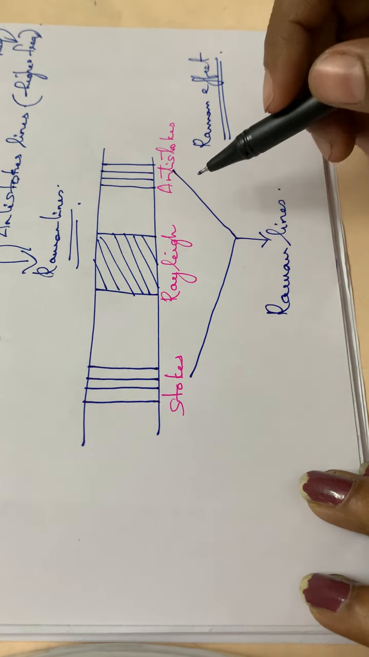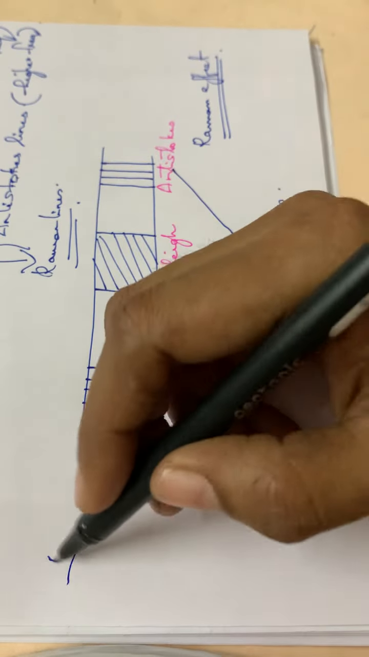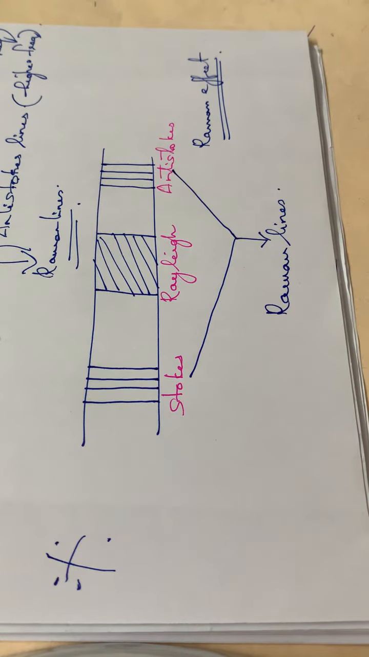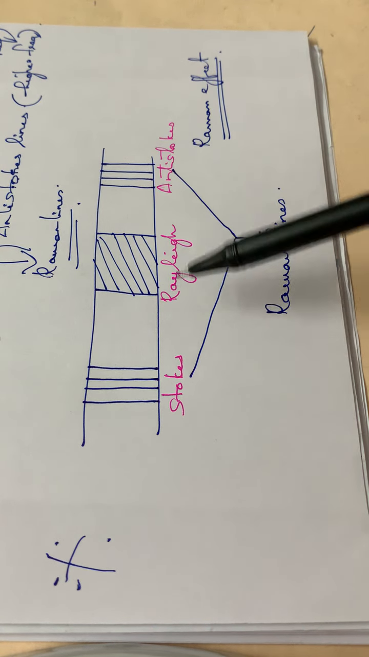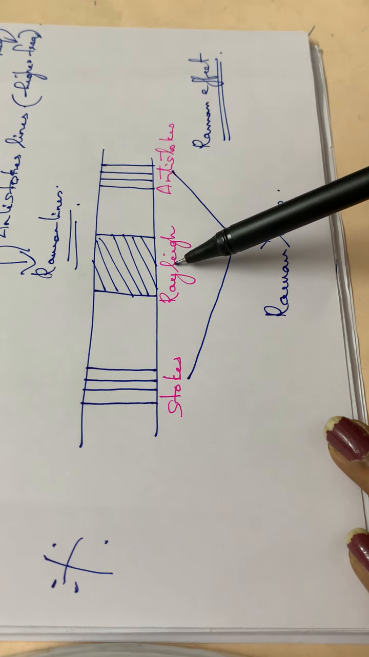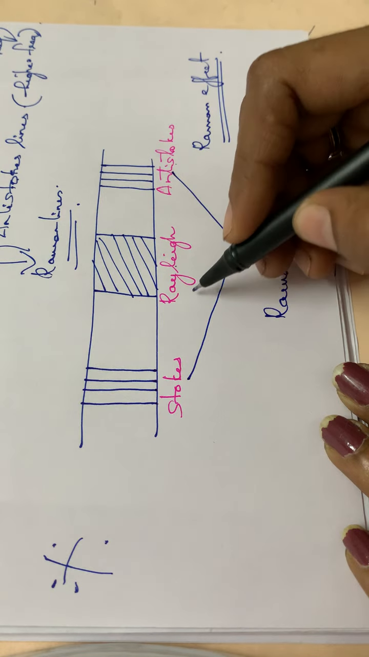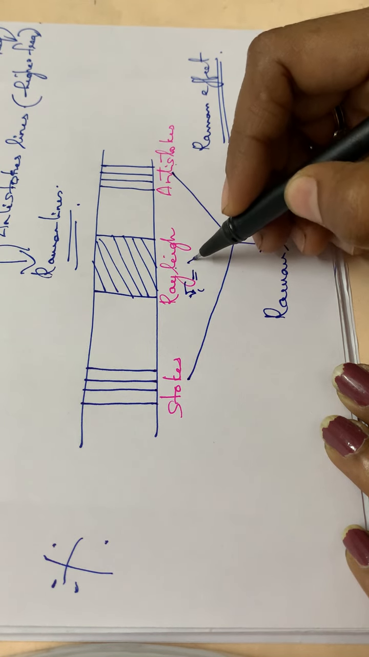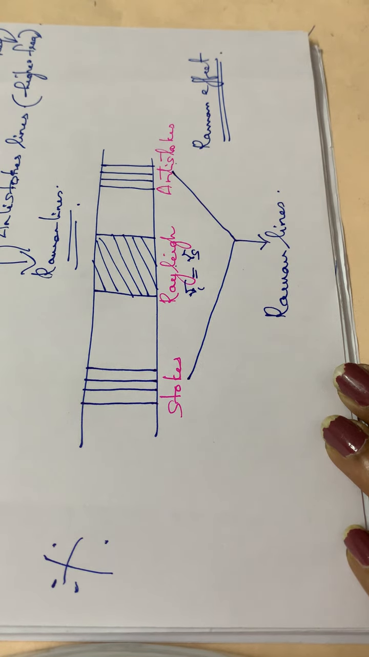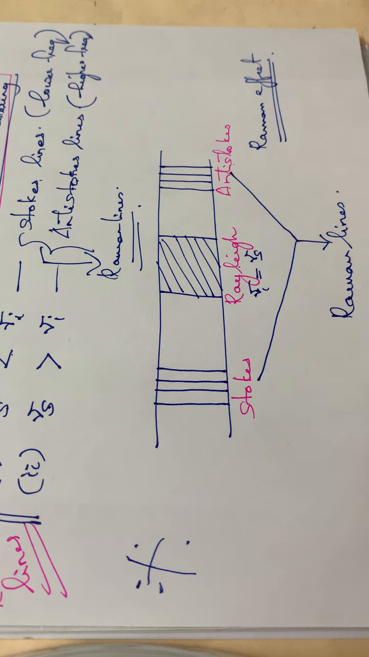This is very important, these Stokes and anti-Stokes lines along with Rayleigh lines. This is a usually asked question for your university examinations. So these are the three lines present here: the first one Stokes lines, the second Rayleigh, and the third anti-Stokes lines. Rayleigh lines means the incident radiation has the same frequency as the scattered radiation. Then the other two lines are the Stokes and anti-Stokes.